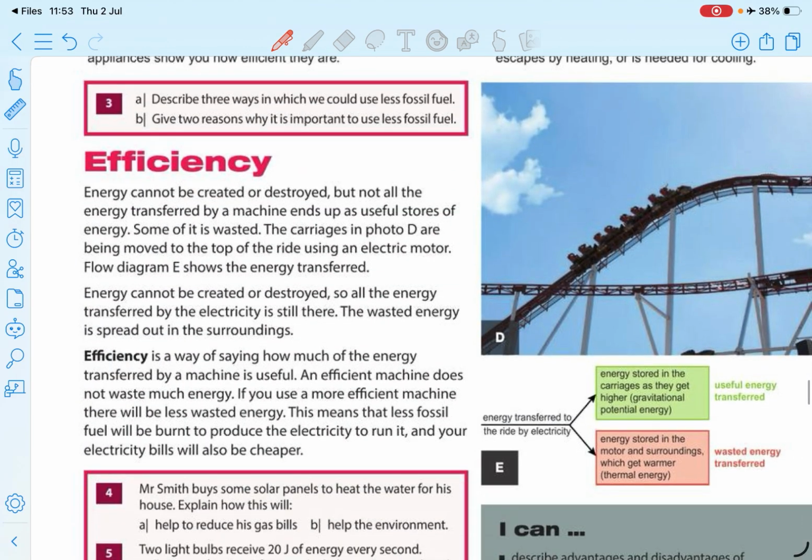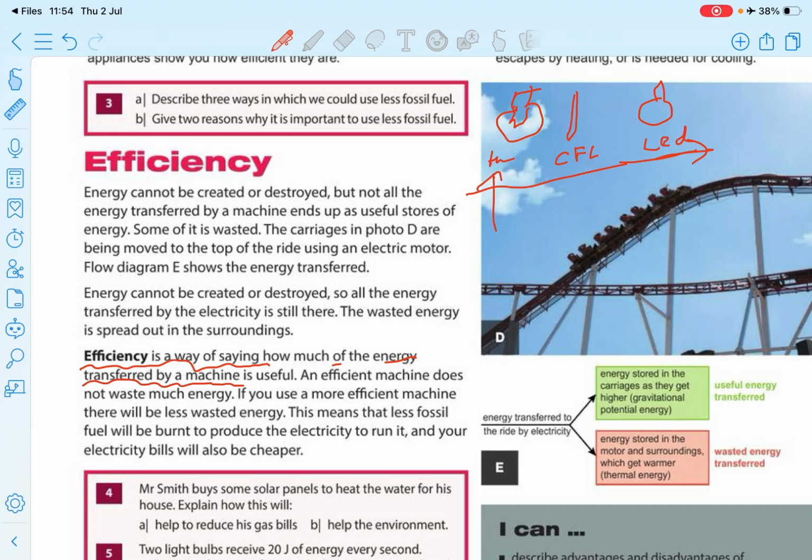And efficiency. What is efficiency? Efficiency is a way of saying how much of the energy transferred by a machine is useful. So think about here, you may have seen some of the oldest light bulbs, these yellow colored tungsten bulbs, and after that we got CFL bulbs. This is a tungsten bulb, this is a CFL bulb. Now we use LED bulbs. There are some generations, right?